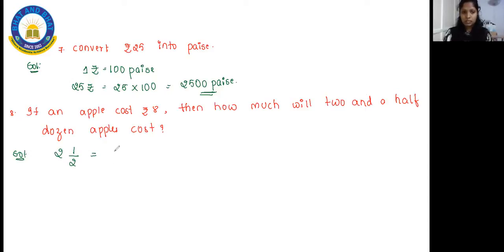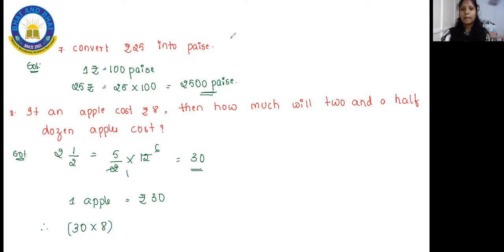2 2s are 4 plus 1, 5 by 2. Multiply with 12. 2 1s are 2, 6 5s are 30. So 2.5 dozen consists of 30 apples. So therefore, the cost of one apple is 8 rupees. So for 30 apples, that is for 2.5 dozen, 30 into 8, you will get 240. That's all. You have to read the question, understand, and then apply the method.